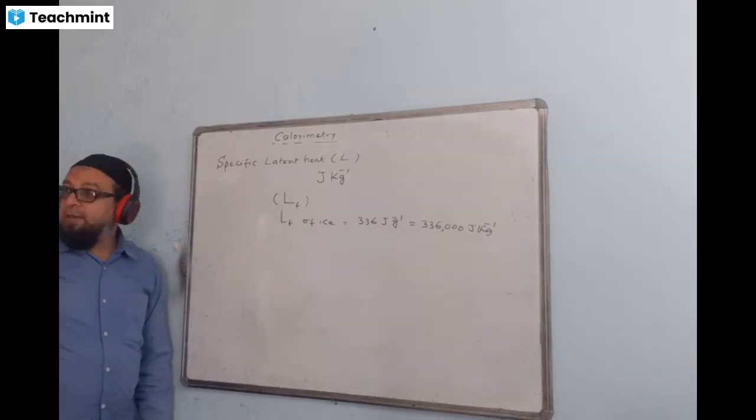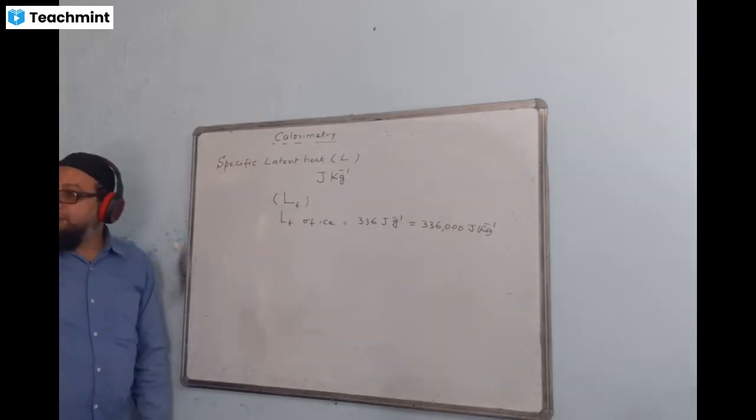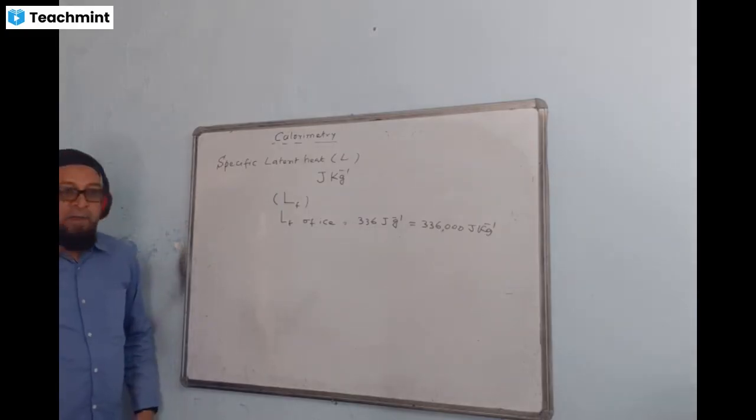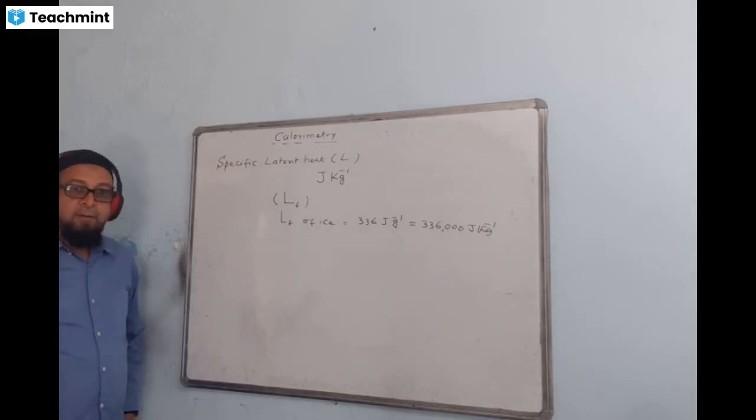Next heading below: specific latent heat of vaporization of steam.